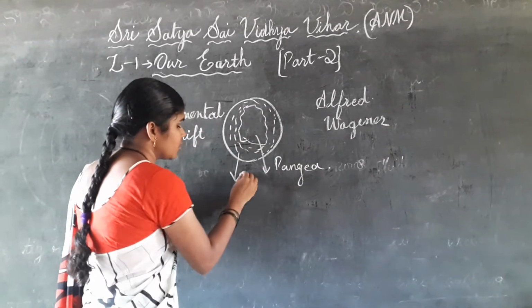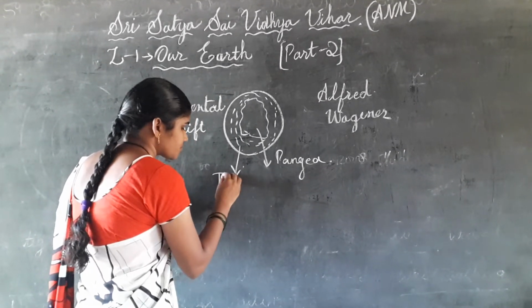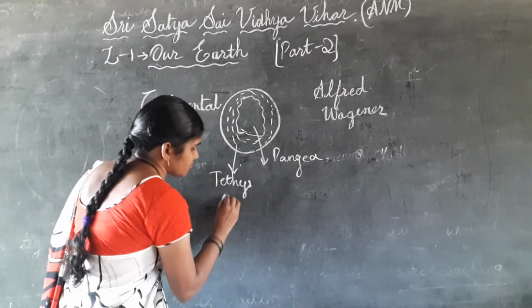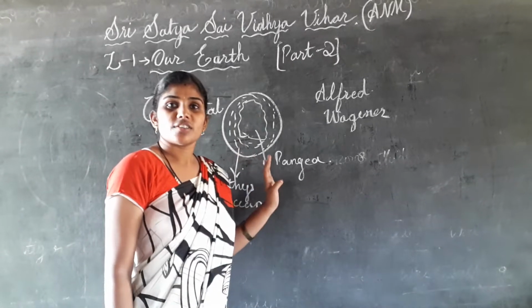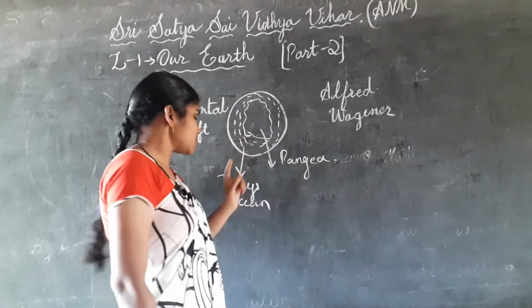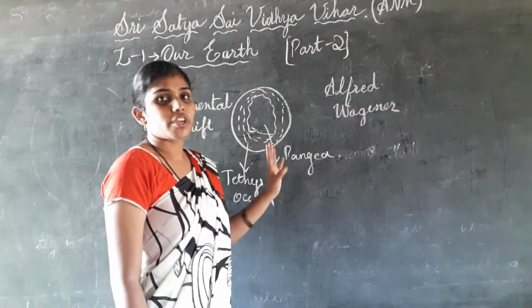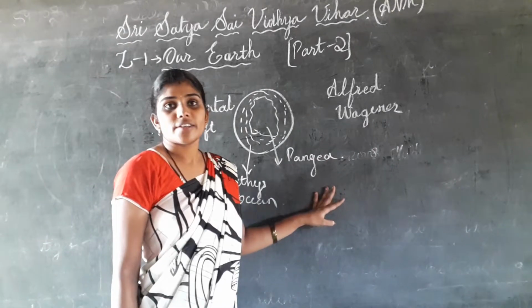This water body is called the Tethys Ocean. Only one ocean was there around the one land called Pangaea.